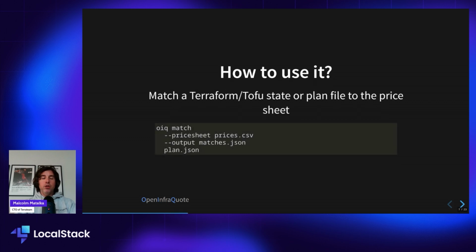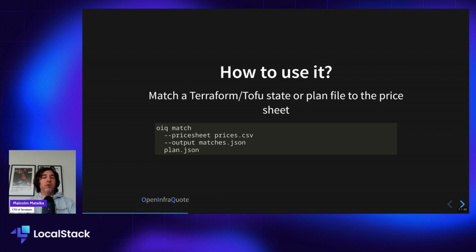So we separate out two operations. One is matching and the other one is pricing. The reason we separate that out is because in order to price your resources, you might need to give OpenInfraQuote more information. For example, a common one is the region is not necessarily accessible from inside the state file or the plan file. So by default, OpenInfraQuote just says, I'm going to assume it's across all possible regions, and we'll get a range of it could cost at minimum this amount and at maximum that amount.